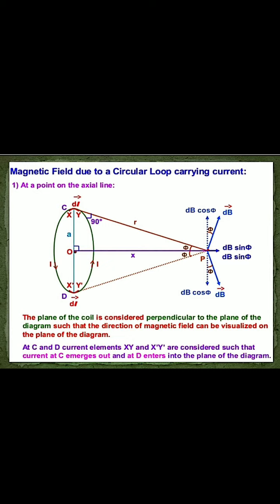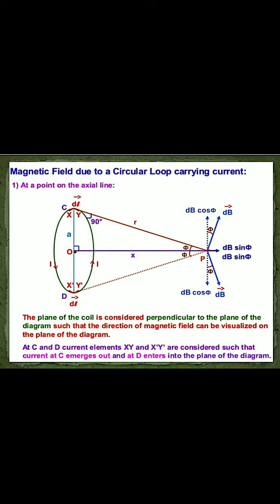At a point P on the axial line, at a distance x from its center O, we consider a current element dl at the top of the loop. We also consider the lower loop, but first we calculate for the top of the loop. Whatever value we get, the same value we also get for the lower one, because the radius is the same for both the upper half and the lower half. So for calculation purposes, we consider a current element dl at the top of the loop.